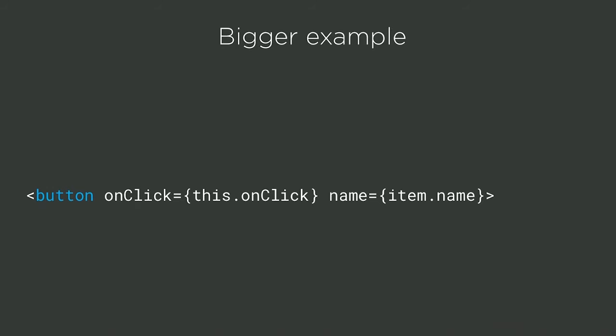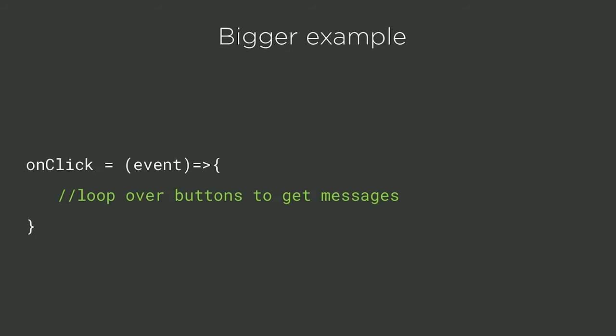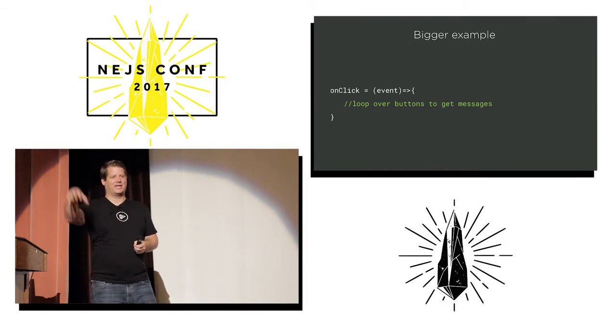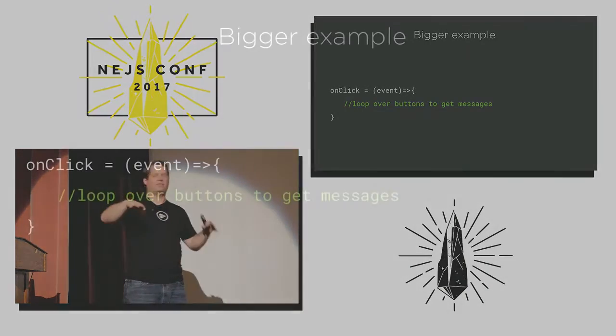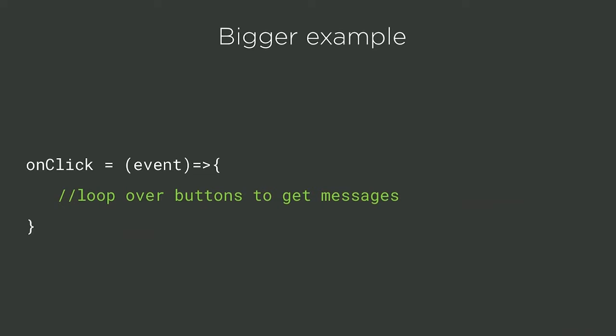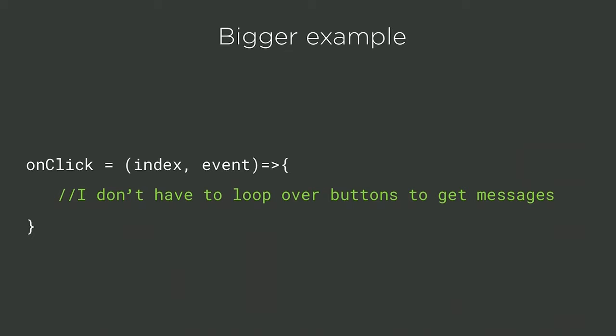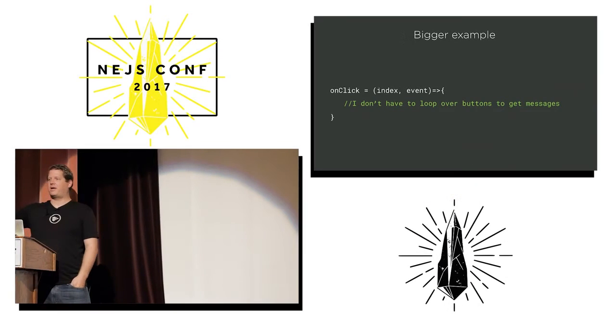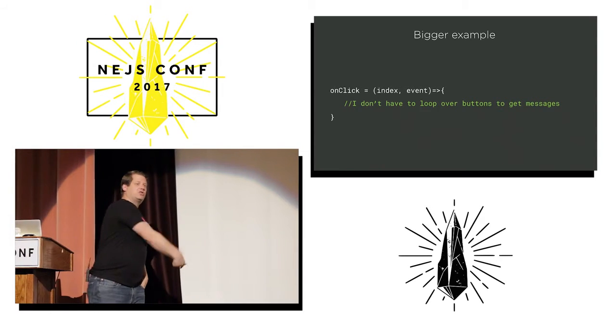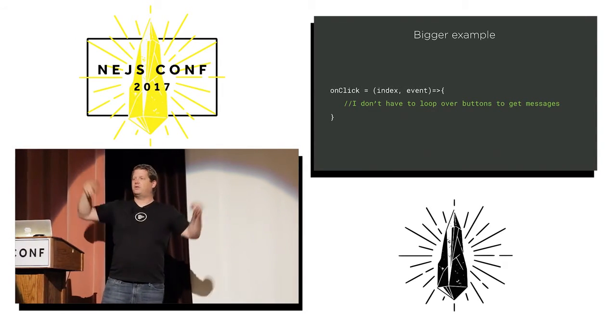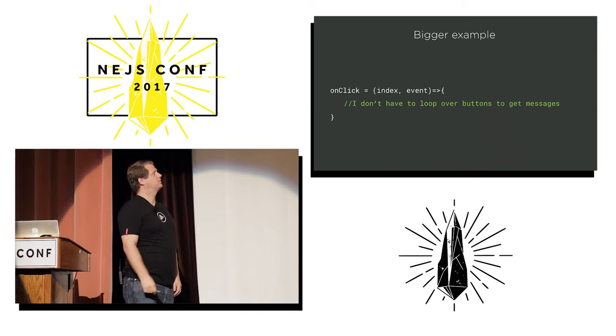So when you click the button, I'm going to fire an on-click event. I want to display the message associated. Well, in your on-click event, I've got to loop back over my buttons to figure out which button got clicked. Or I could add something to the DOM element, or there's a bunch of different ways to do it. They're all fairly more brain intensive. What I really want to do is pass the index of my DOM element, my button, into the on-click, then I don't have to loop. Hey, my index is right there.